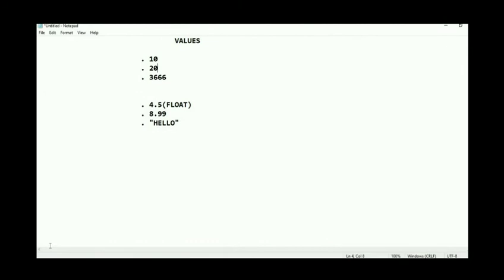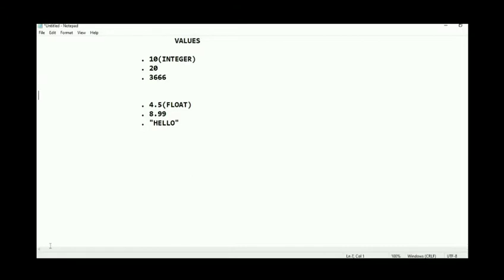In this class, we will learn about and discuss the fundamental concepts in Python. Values are basic things in any program. They can be divided into different types: an integer, float or a string. Now we will see about the integers. What are integers? Integers are 10, 20, 3, 6. These are called integers. 29, 3, 6 are also called integers.